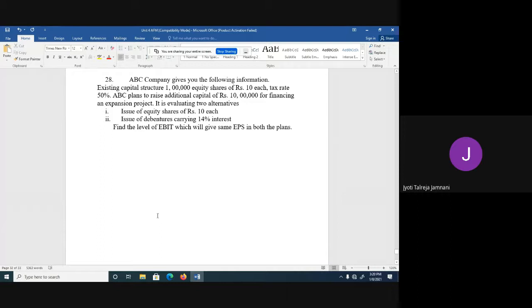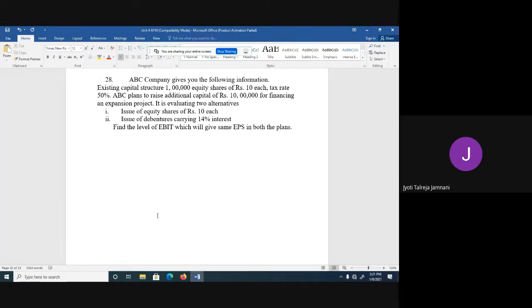ABC company gives you the following information. The existing capital structure is 1 lakh equity shares of rupees 10 each. Tax rate is 50%. ABC plans to raise additional capital of rupees 10 lakh for financing an expansion project. It is evaluating two alternatives: issue of equity shares of 10 each, and the second one is debentures. Find the level of EBIT which will give the same EPS for both the plans. So here we have to find the EBIT at which the EPS for both the plans is the same.